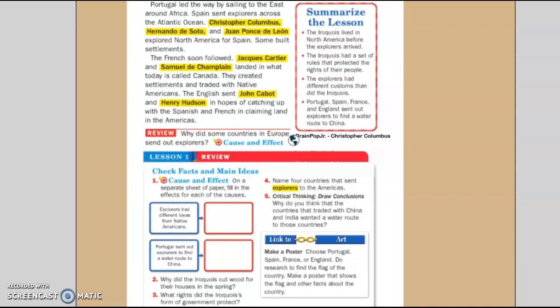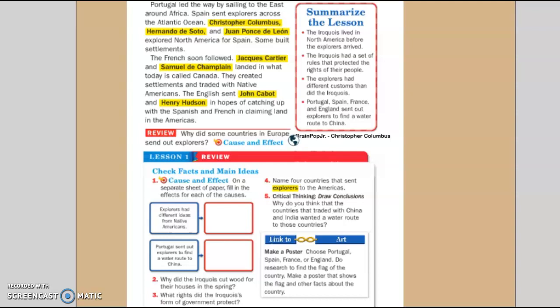Portugal led the way by sailing to the east around Africa. Spain sent explorers across the Atlantic Ocean. Christopher Columbus, Hernando de Soto, and Juan Ponce de Leon explored North America for Spain. Some built settlements. The French soon followed.